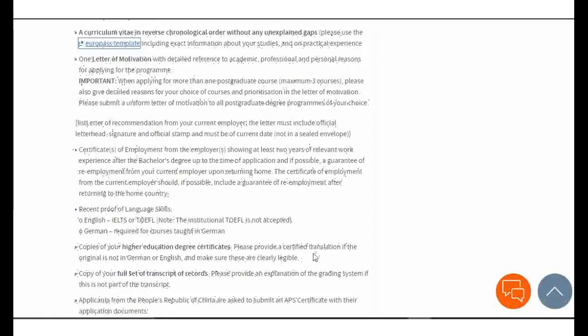So take note: if you are from a country where English is not an official language in your academics, you should have a translation certificate which is certified and endorsed. Also provide a copy of your full set of transcript of records, which provides an explanation of the grading system of that country or institution you graduated from.